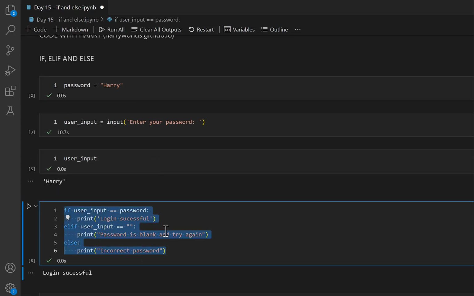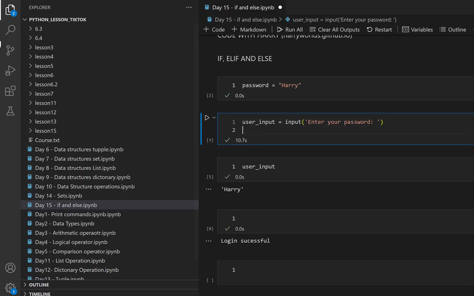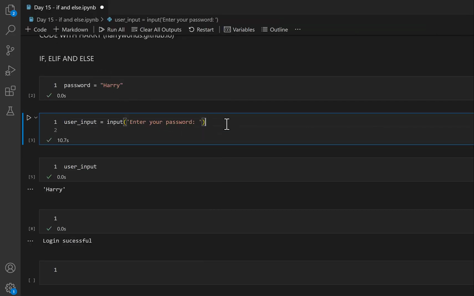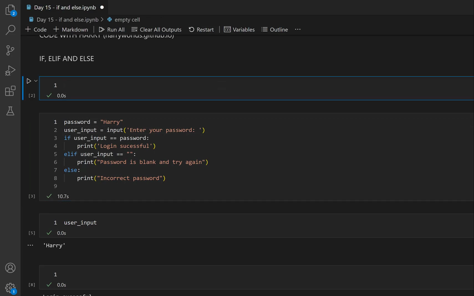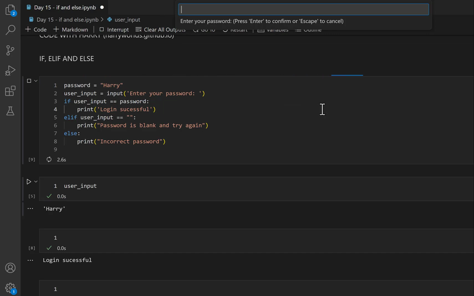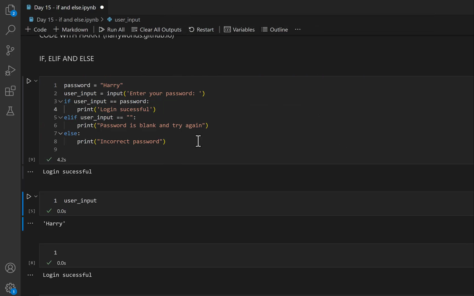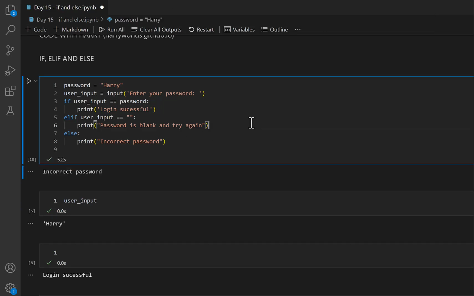So what I'm going to do is gather all of this, just to show you guys, into a single block, and this password will also go over here on the top, so I can enter the password and it can give me the answer. I'm going to run this now. We'll enter a password. If I say Harry, it will say login successful. If I say something random, like an alphabet, it will say incorrect password. If I keep it empty, it will say your password is blank and try again.